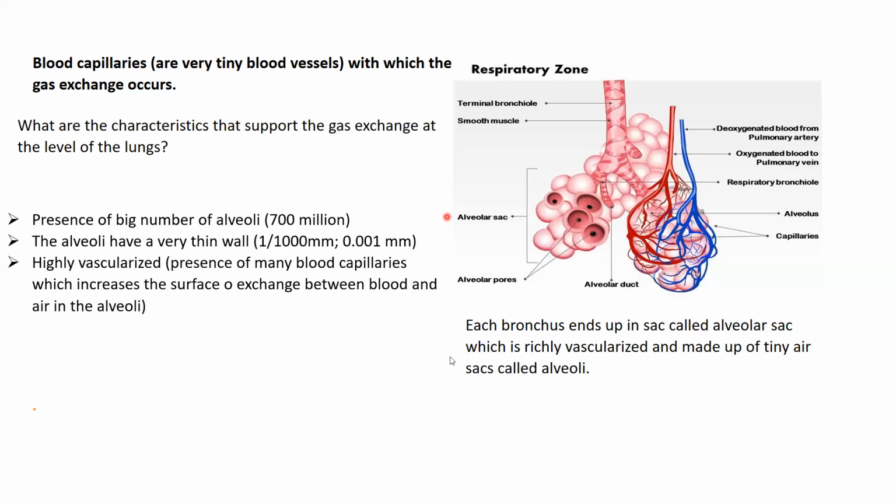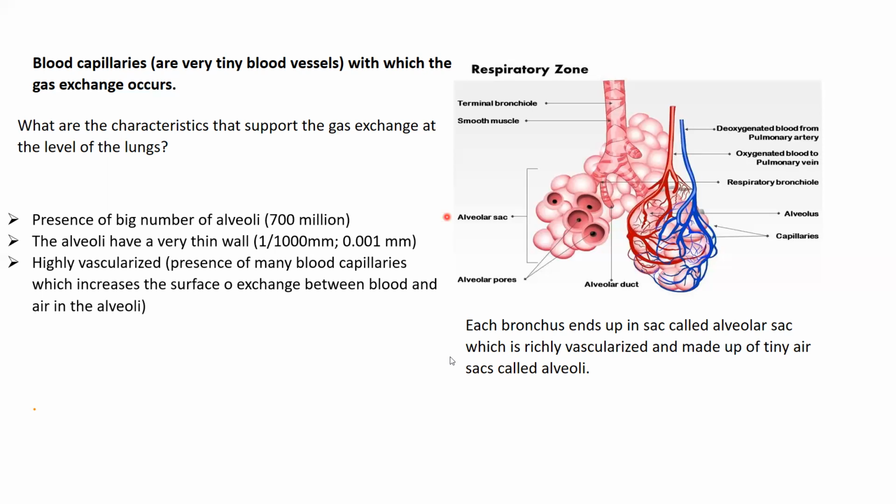So many alveoli and many blood vessels will increase the surface area of exchange between the alveoli and the blood. And also the alveoli are richly vascularized, and also have a very thin wall. This reminds us also of the characteristics when we were talking about the villi. It also has similar characteristics: it has a thin wall and it is richly vascularized. This is the thing that favors the absorption or the gas exchange.